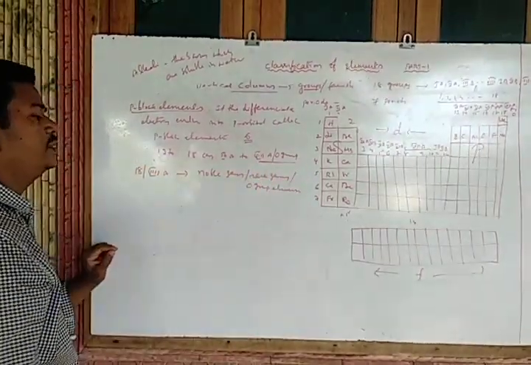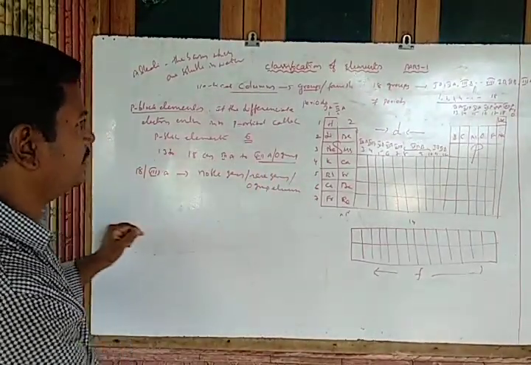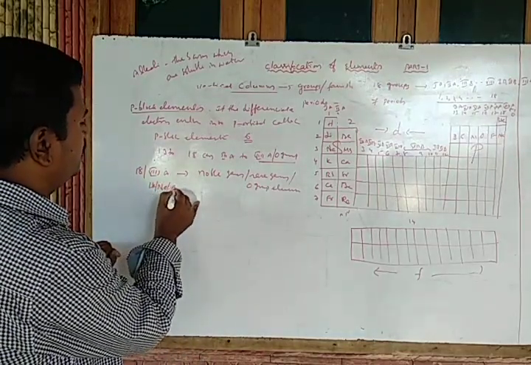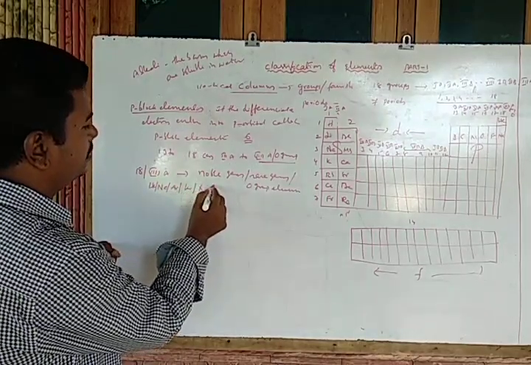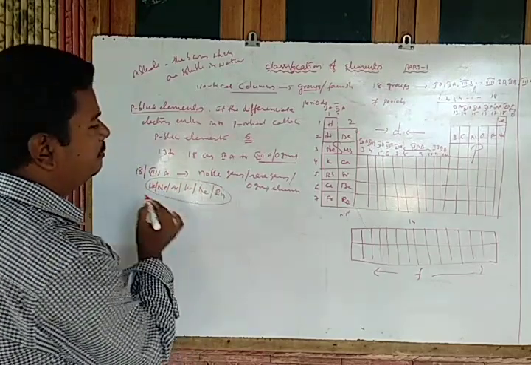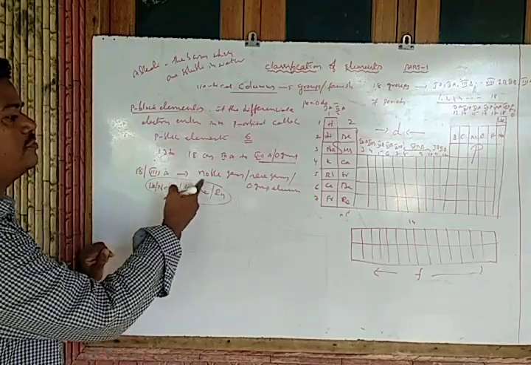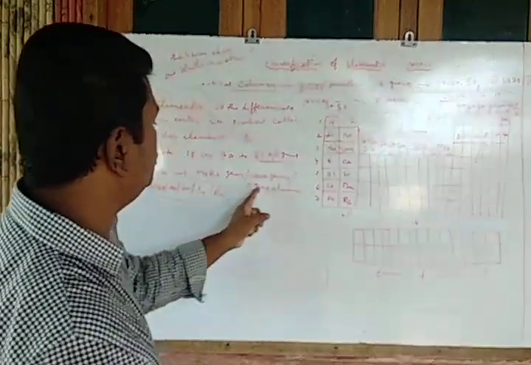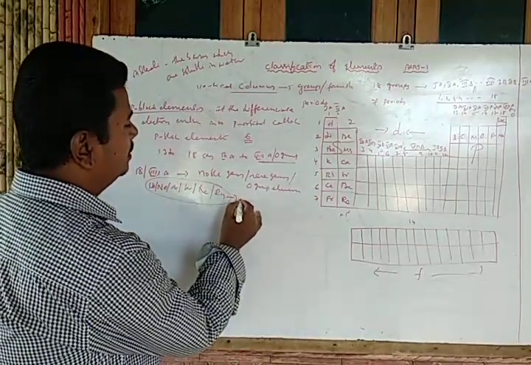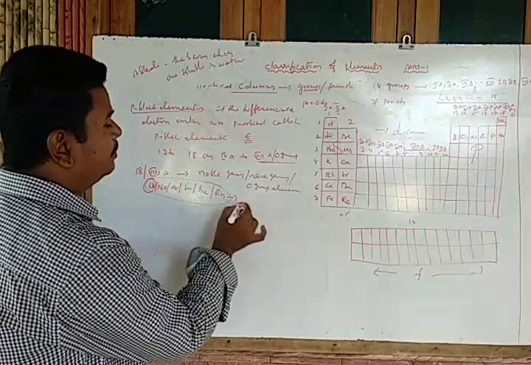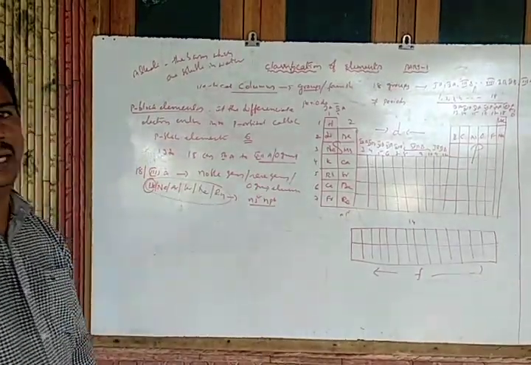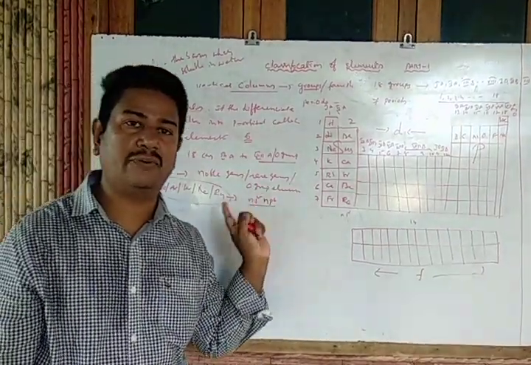All these are the names of which one? 18th group elements. Noble gases means which one? Helium, neon, argon, krypton, xenon, radon. So how many are there? Totally 6 elements, which are in gaseous state. All these elements are called noble gases or rare gases or zero group elements, because all these elements have outer configuration, except helium, the remaining are ns2 np6. That is the noble gas general configuration.